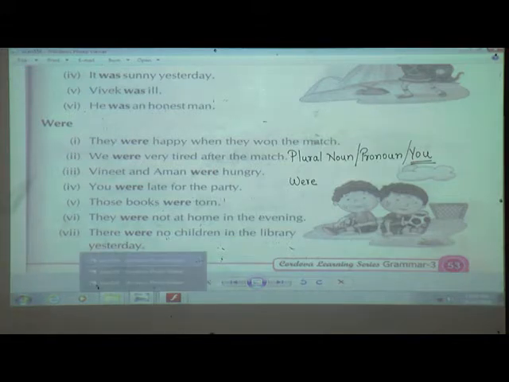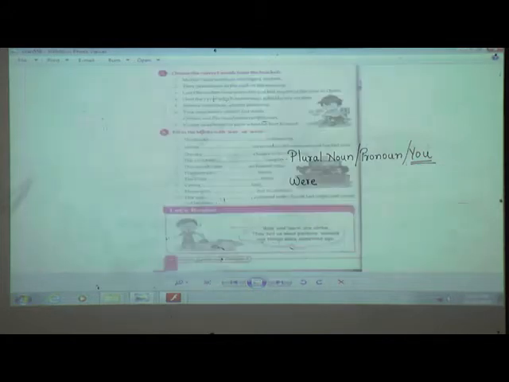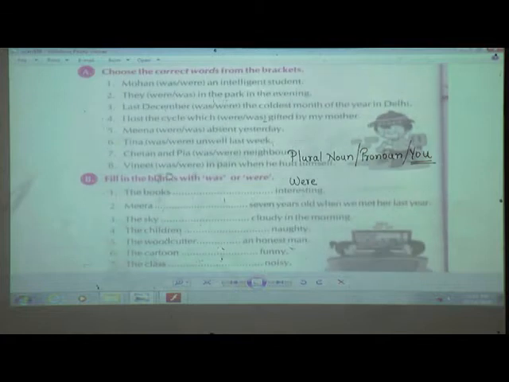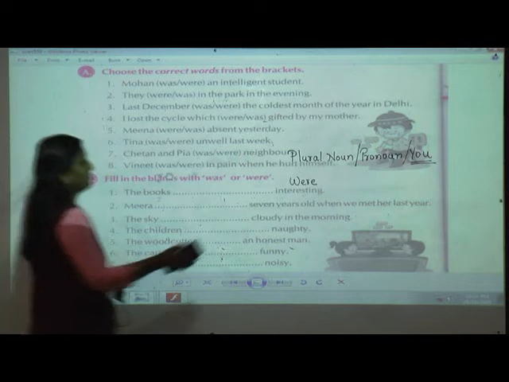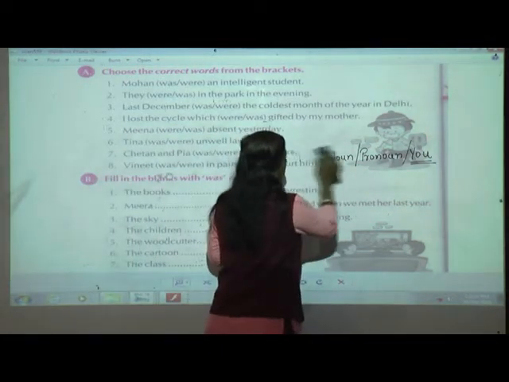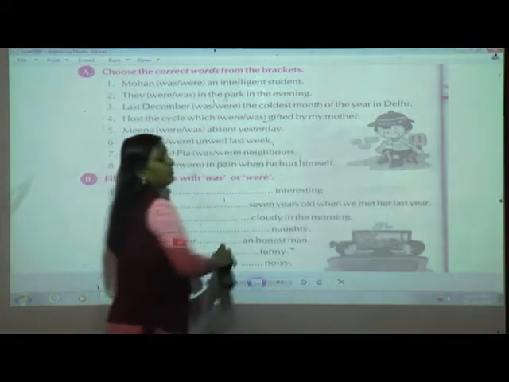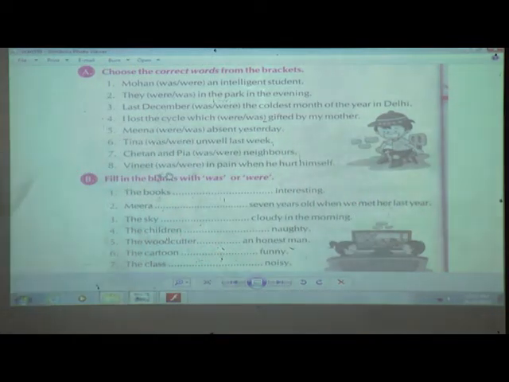So now what we are going to do? Yes, we are going to solve the exercise. Are you ready, students? Next, exercise A. There was nothing in this lesson, only you have to keep in your mind when you are going to use was and when you are going to use were. If you have understood the usage of have, has, had, is, am, are, then this will also be easy. Now this was and were.